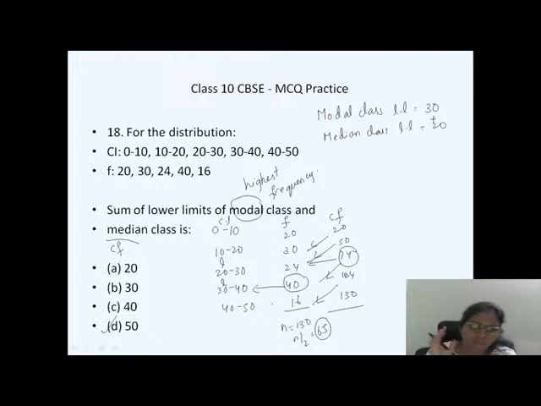If you put an option, take a minute and cross check whether it is right or wrong. Because statistics is like, if you attempt completely, you will get 100%. But if you do a silly mistake in addition or subtraction, the entire problem goes wrong. So be very careful.